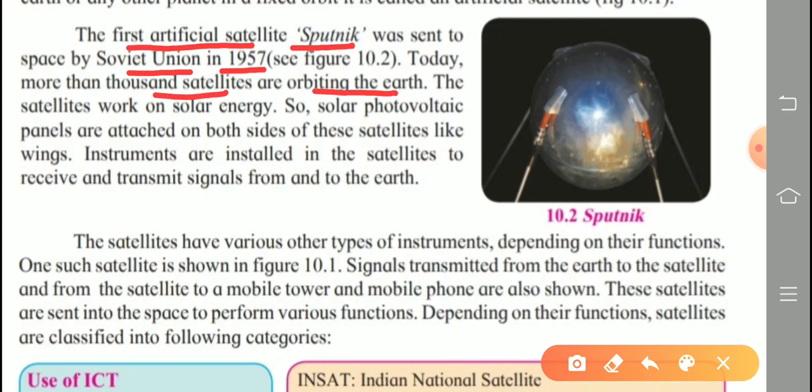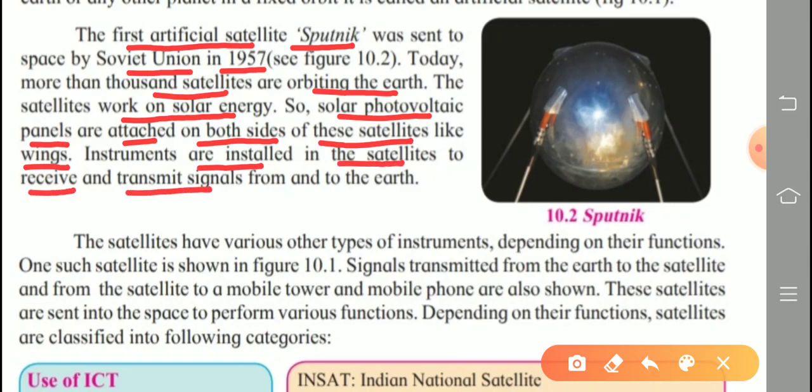The satellites work on solar energy. So, solar photovoltaic panels are attached on both sides of these satellites like wings. Instruments are installed in the satellites to receive and transmit signals from and to the earth.